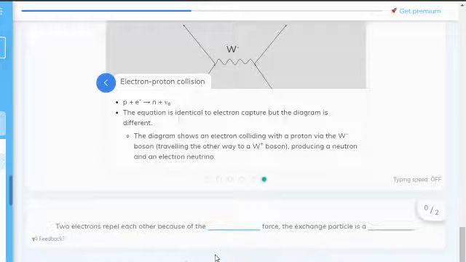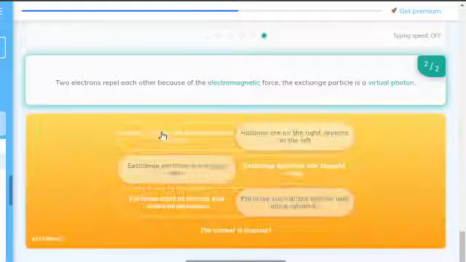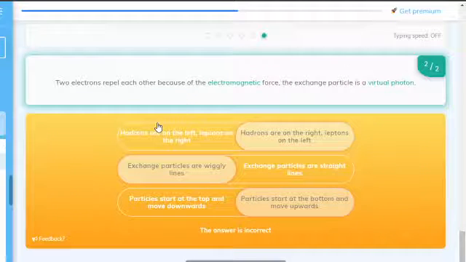So, two electrons repel each other because of the electromagnetic force. The exchange particle is a virtual photon. Simple. So, hadrons on the left, leptons on the right.